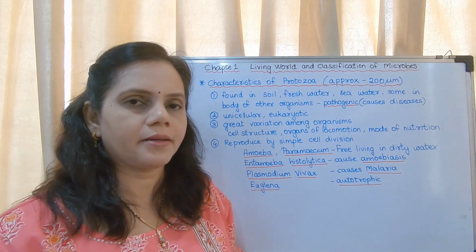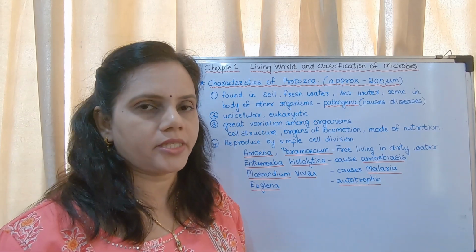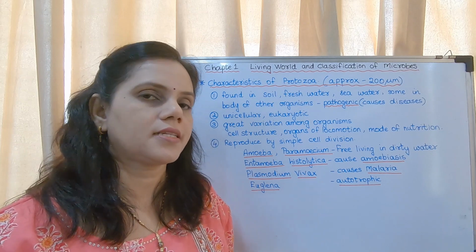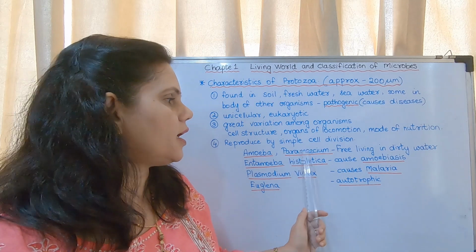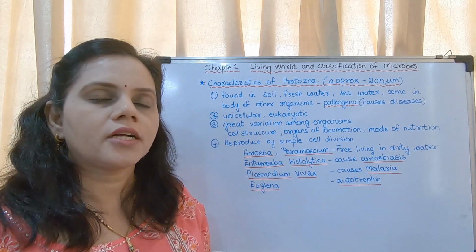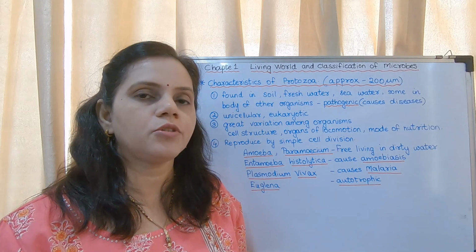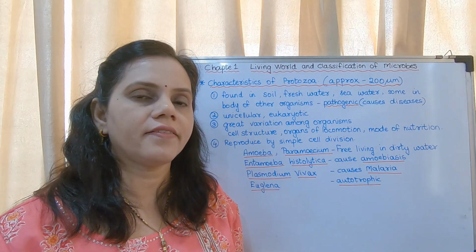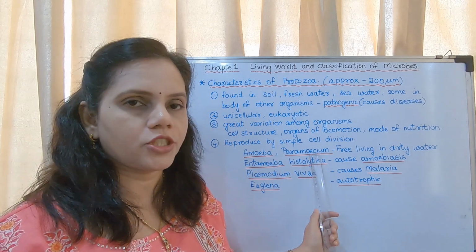Now these are the examples. This could be asked as objective type questions, that means fill in the blanks, name the following, match the following, etc. Amoeba and paramecium, they are free living in dirty water. They could ask you the question, name two protozoa which are free living in dirty water. It is amoeba and paramecium.